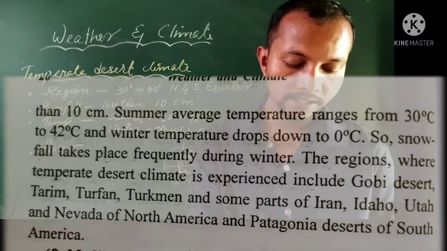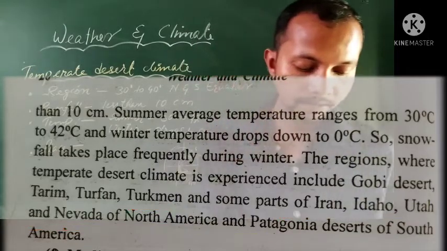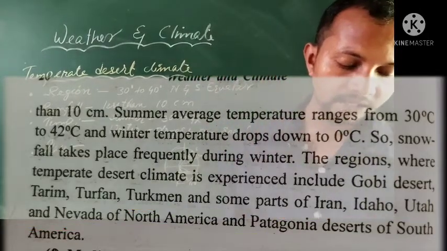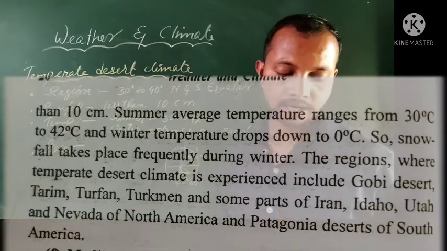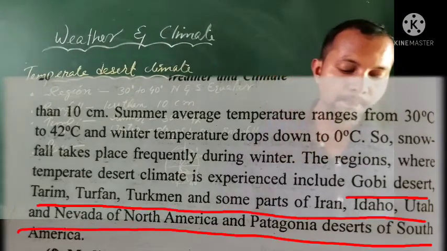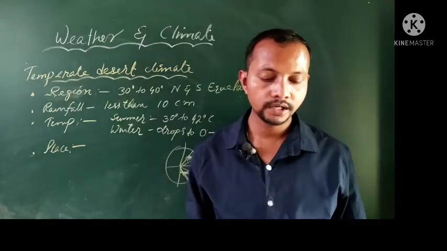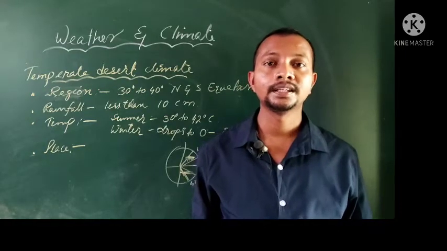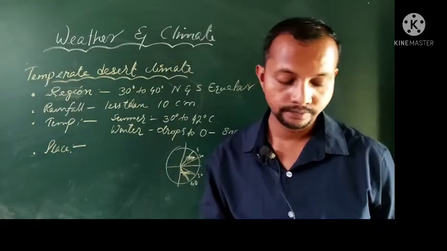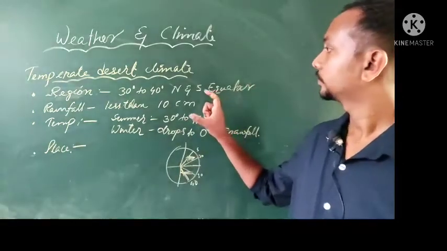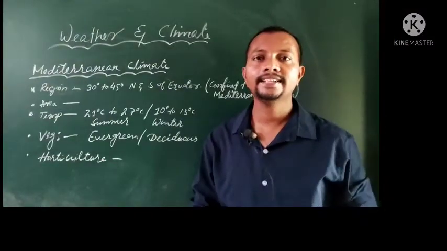Then Idaho, Utah, and Nevada of North America, and the Patagonia Desert of South America. These are some of the places, dear friends, where this type of climate is found. That was the temperate desert climate.